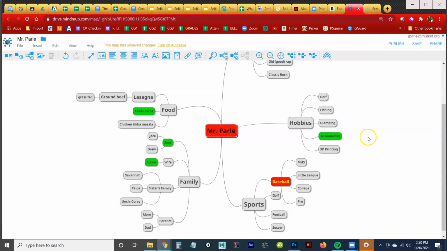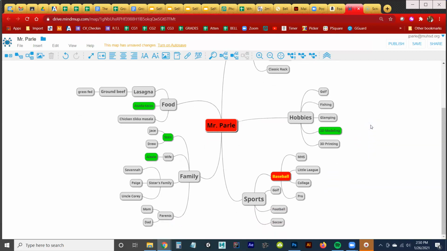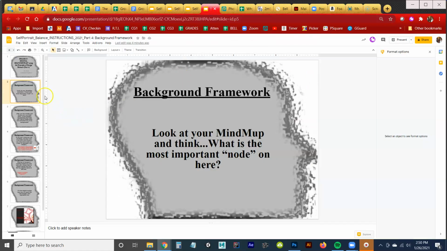Very important, obviously. If any of you decided that religion is very important or the most important thing, that's great too. There's really no wrong answer. It's totally up to you. I've chosen baseball, and there's a couple of reasons for that. So let me go back to the slideshow.